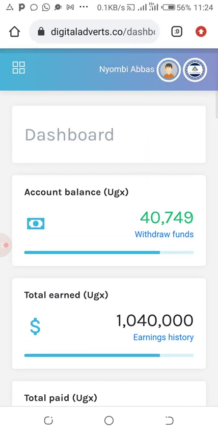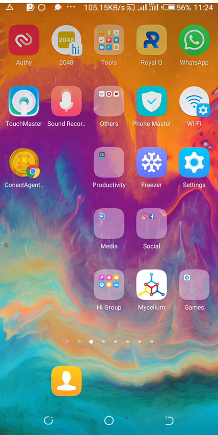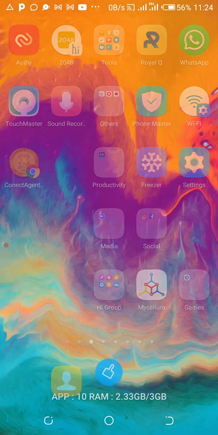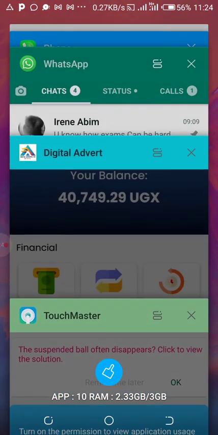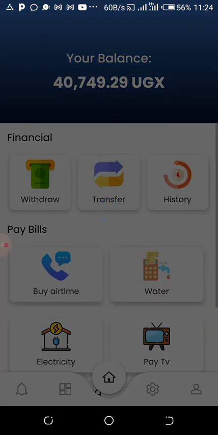So from there, let us go to the app. I want you guys to follow up very well. Let's go to the app and you see the money that your fellow Ugandan is making. Digital Adverts Limited. Where is the app? This is the app. You can see the ads that are paying.